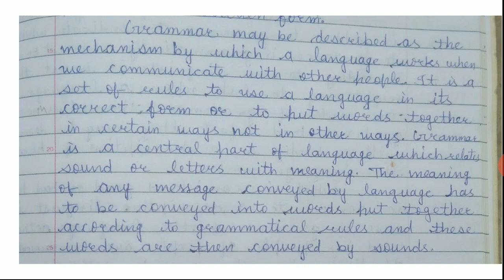Now, grammar may be described as the mechanism by which a language works when we communicate with other people. It is a set of rules to use a language in its correct form or to put words together in certain ways, not in other ways. When we put words in a certain way, that is pattern, that is structure. And it is through the structures, the place value of words, that meaning is derived.